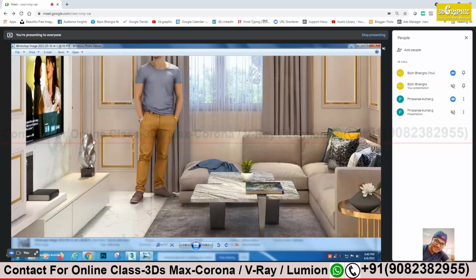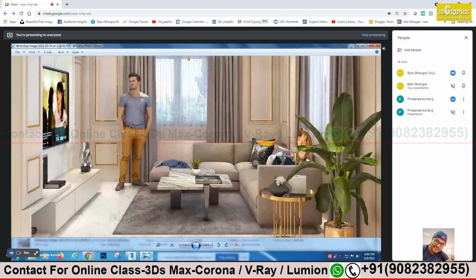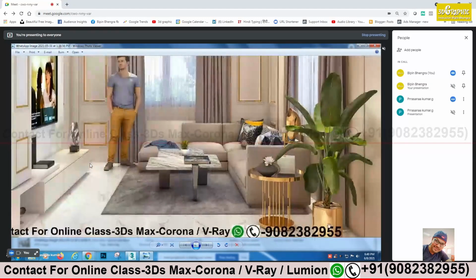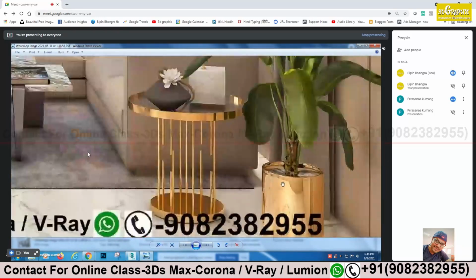Try to give the effect there, the scratches and all, because the person who made this may have used a hammer to make the shape, no? So there will be scratches. Quite natural looking. Try to make those scratches there. And this is a gold effect, with the tree. Same gold. But everywhere try to use the scratches.